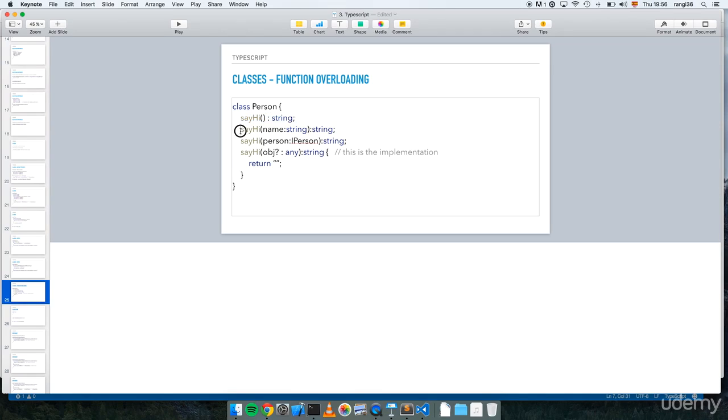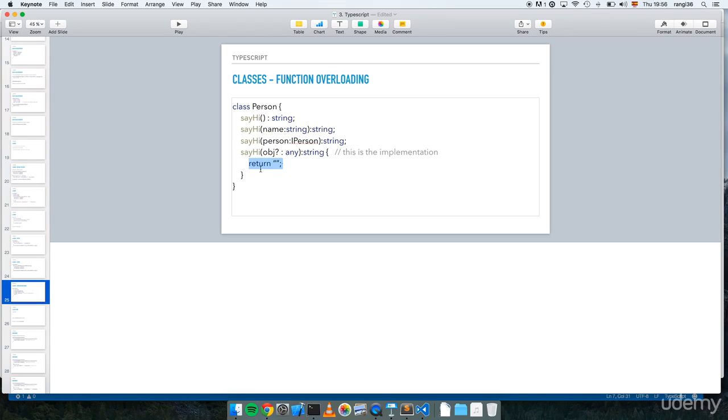Then we overload this, and then we have sayHi passing a name. Then we have sayHi passing an IPerson, and then we have to create this last one. And from here, we have to infer if the object is a person, if the object is a string, if the object is nothing, to have the concrete implementation.